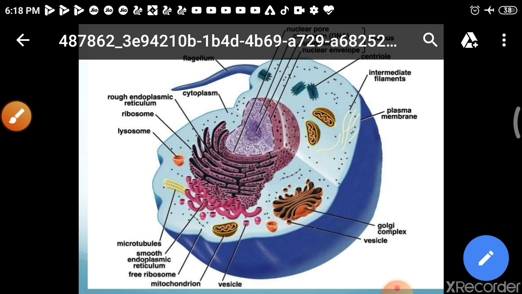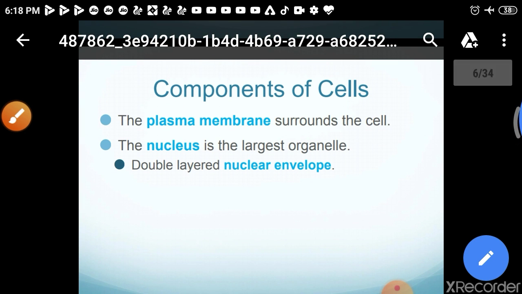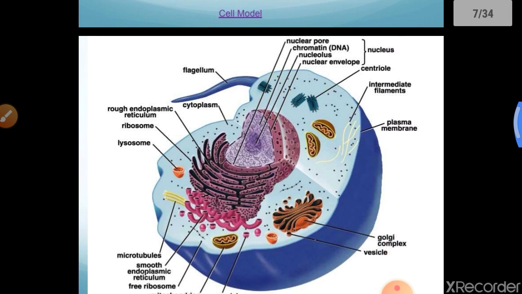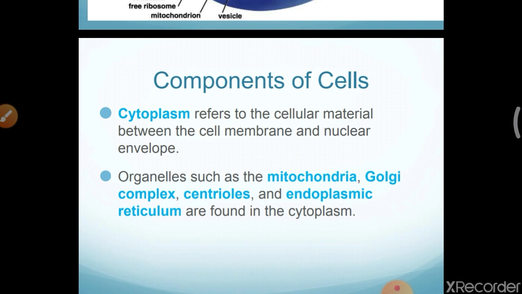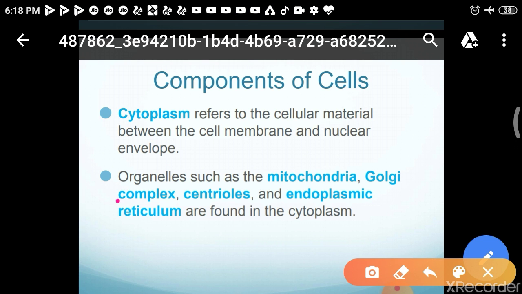So what are the components? The first component is the plasma membrane. In the center we will find the nucleus, and also the cytoplasm. And what are the organelles present in the cytoplasm? Mitochondria, Golgi complex, centrioles, endoplasmic reticulum are found in the cytoplasm.